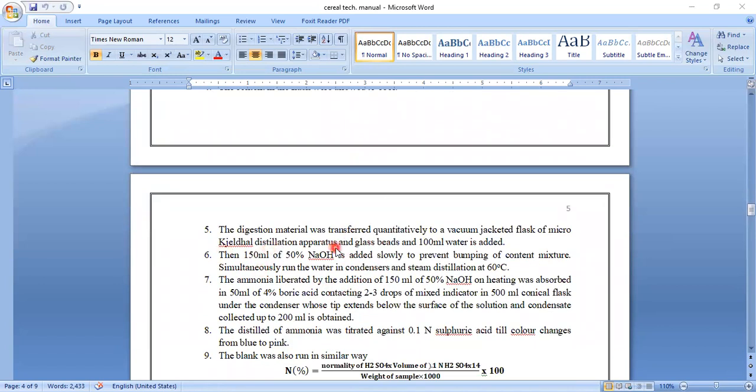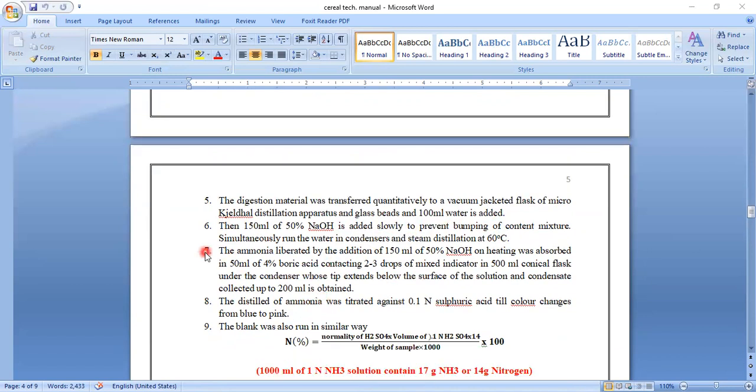Then the digestion material is transferred quantitatively to a vacuum jacketed flask of the micro Kjeldahl distillation apparatus, along with glass beads. Glass beads are broken glass over which the distillation process will be carried out. And 100 ml of water you have to add into that distillation chamber. Then 150 ml of 50% NaOH solution is added slowly in order to prevent bumping of that mixture.